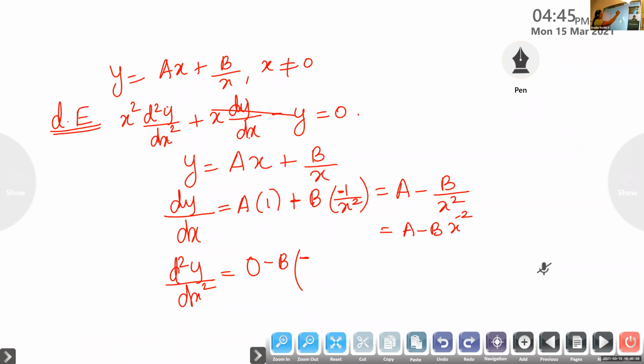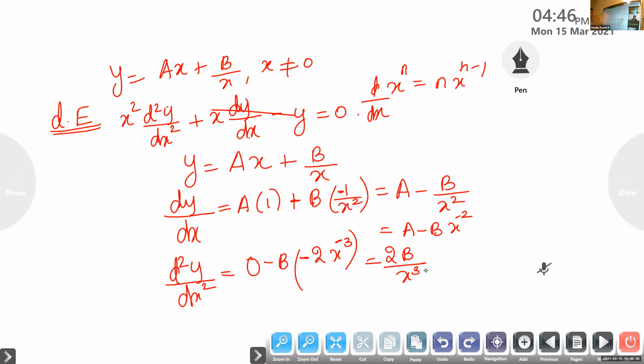What is the formula we have learned for derivative? n x raised to n minus 1. Here, look at the power. Power is minus 2. So check it. Minus 2x raised to minus 3. So it is minus of minus, plus 2b by x cube.